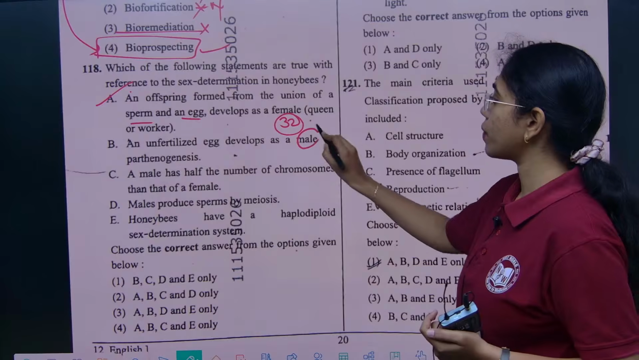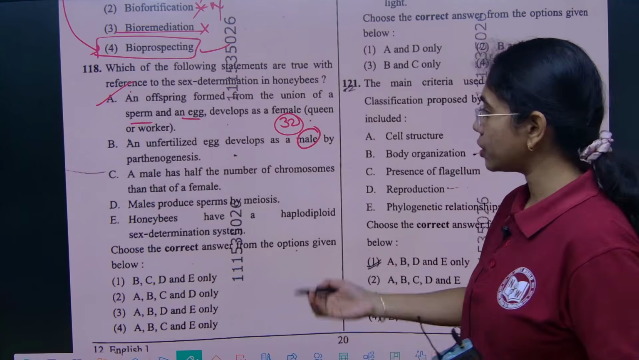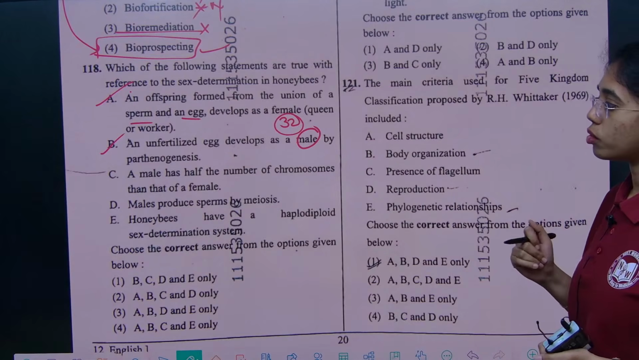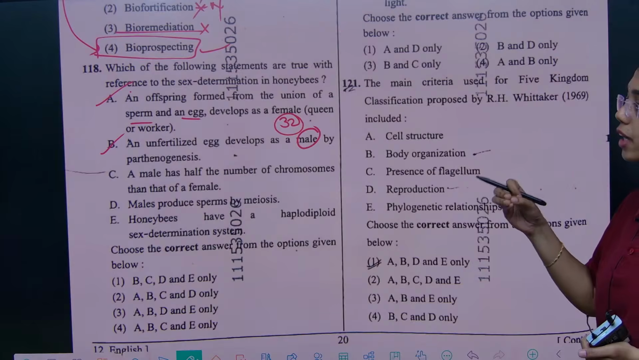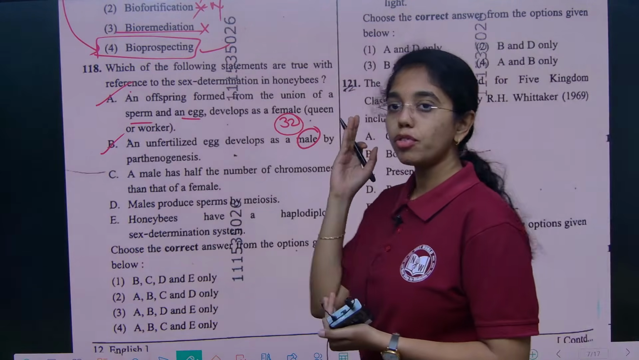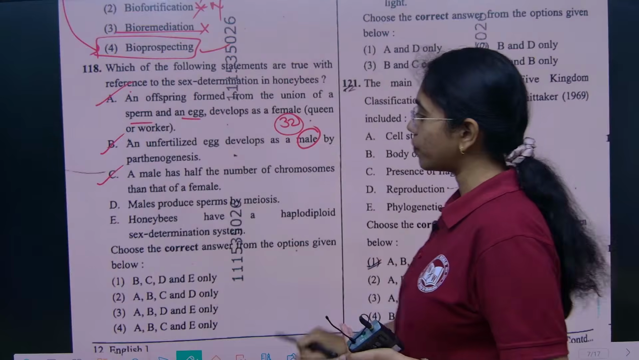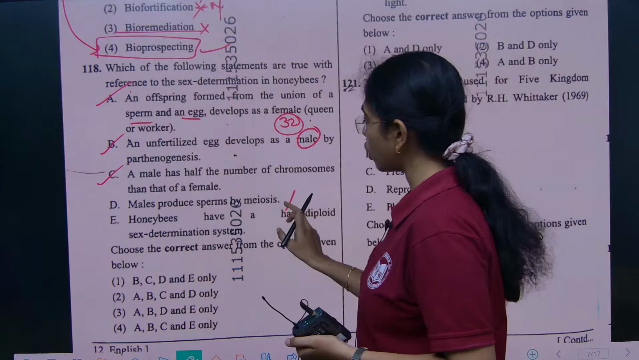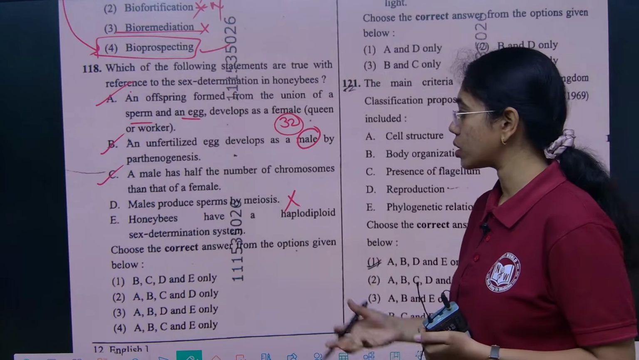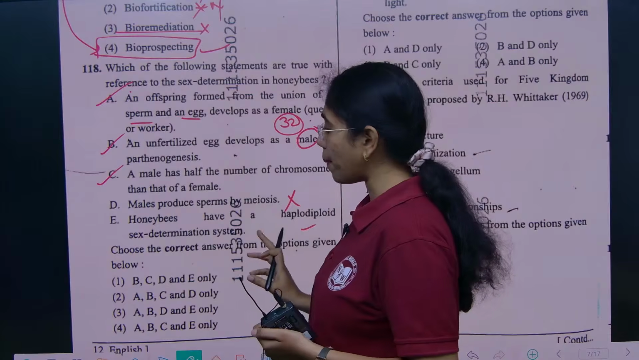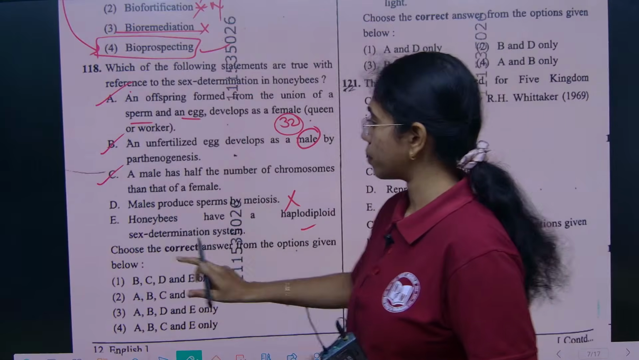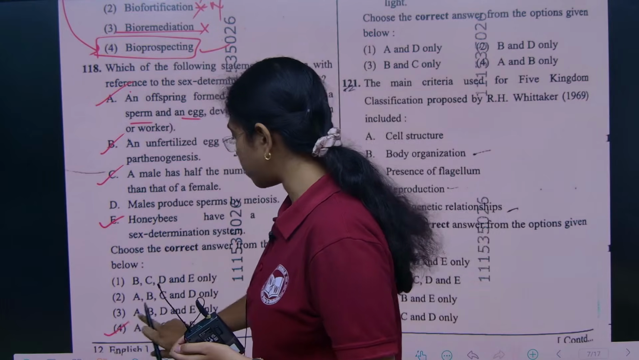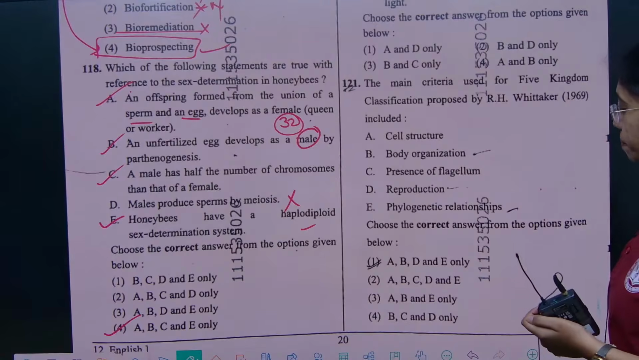An unfertilized egg develops as a male by parthenogenesis. Yes, a male is produced via mitosis from an unfertilized egg. B is true. C: a male has half the number of chromosomes than that of a female. Yes, males have only half the set of chromosomes, while females have a complete set. Males produce sperms by meiosis? No, they produce sperms by mitosis. Honeybees have a haplodiploid sex determination system. E is true. So A, B, C and E. Option 4 is the right answer.